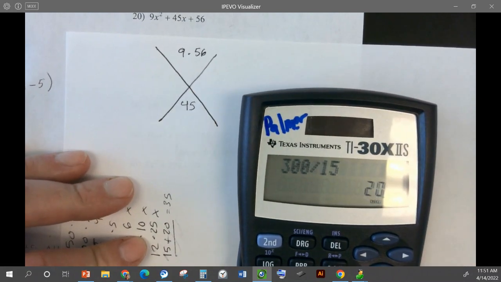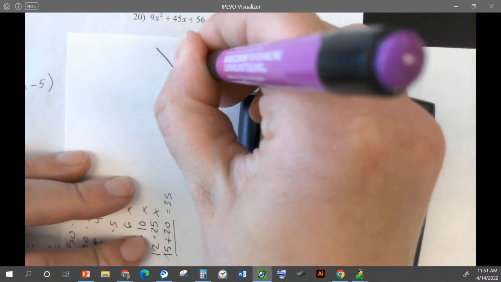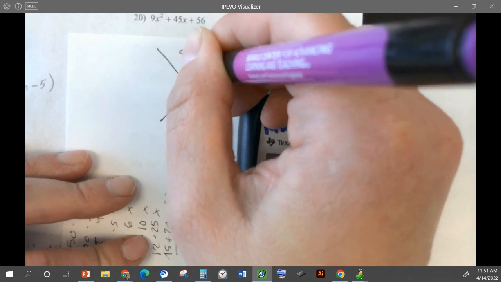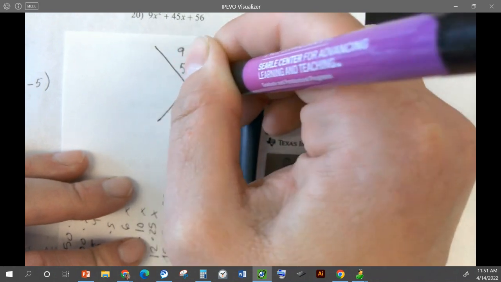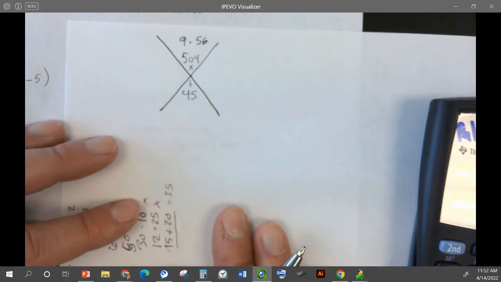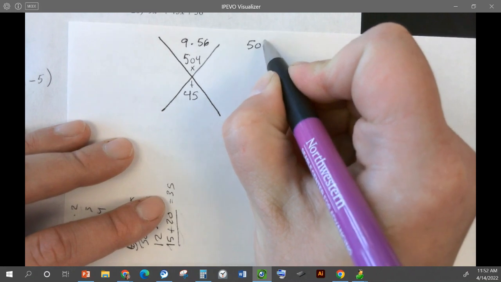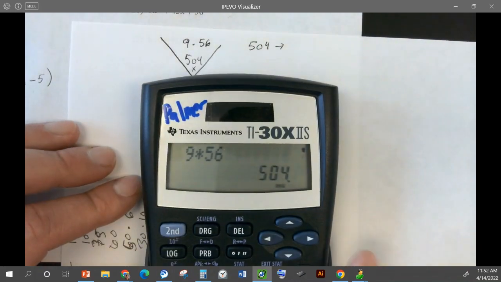So I don't know that. 9 times 56 gives us 504. So we need factors of 504 that add up to 45. So multiply to get 504, add to get 45. Okay, do you guys know any of those? I should have learned my multiplication tables better.